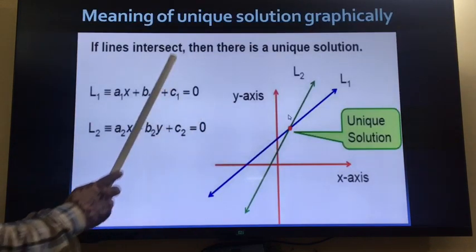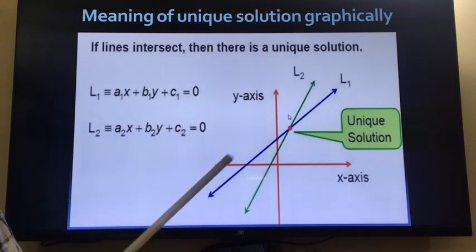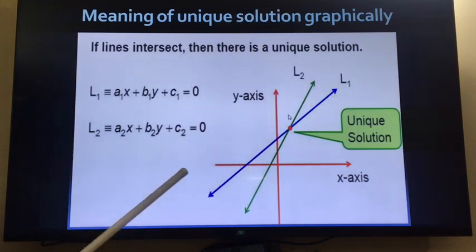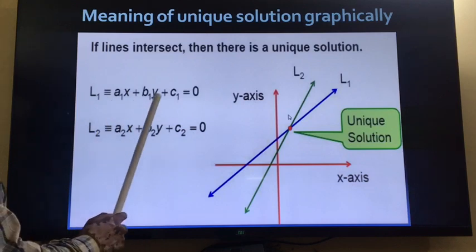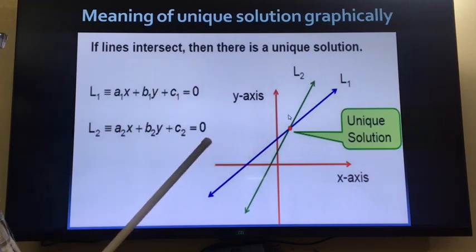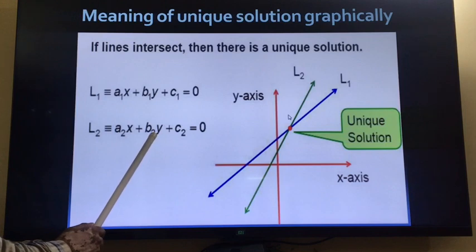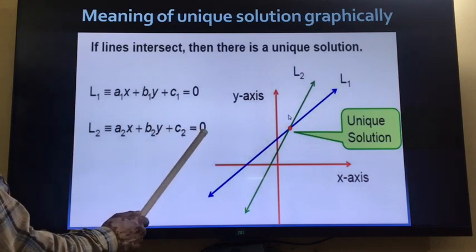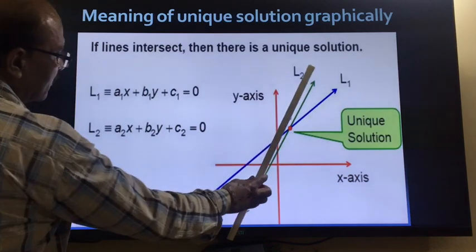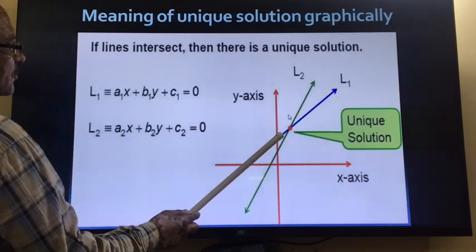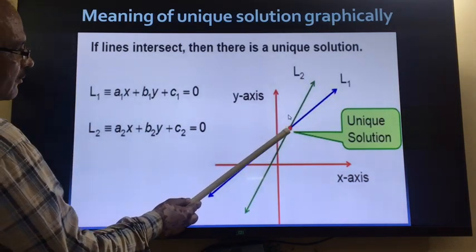Now, the meaning of unique solution graphically. Unique means one. So if this is the linear equation, a1x plus b1y plus c1 is equal to 0, in standard form, and a2x plus b2y plus c2 is equal to 0 is the second line, and this is the first line. If you plot the graph, one in green, one in red, we observe both lines are cutting at one point.